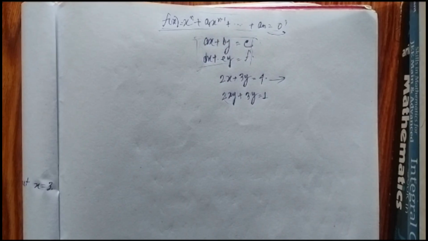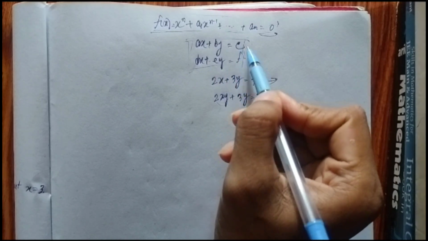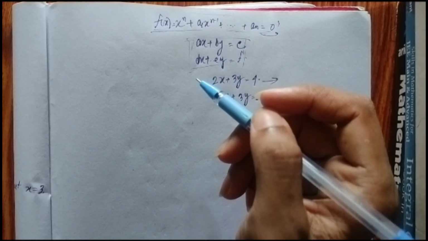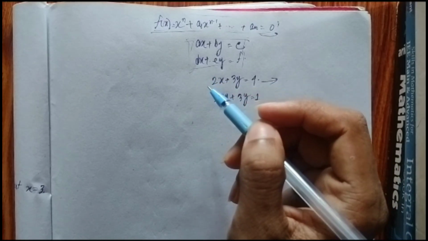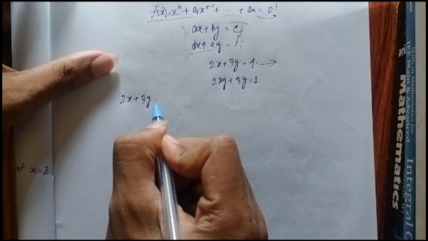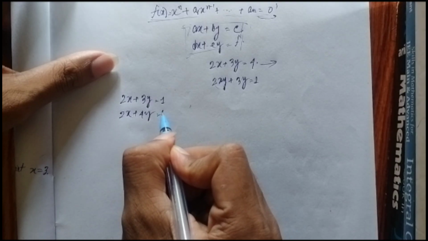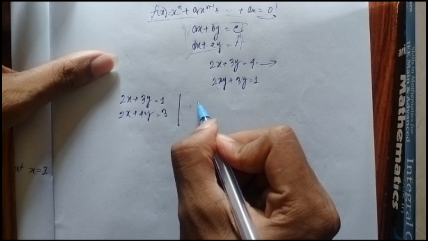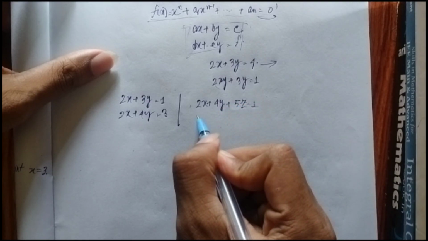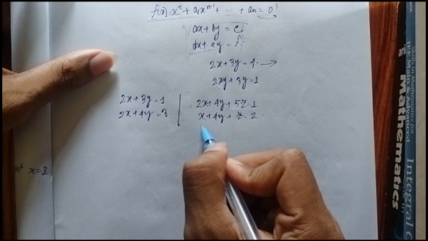Now, as linear algebra is the study of systems of linear equations, first of all we need to understand why linear equations arose. Let me take an example of a system of linear equations. Let's say 2x plus 3y equal to 1, 2x plus 4y equal to 3. This is a system of linear equations. Maybe we can add three variables: 2x plus 4y plus 5z equal to 1, and ax plus 4y plus z equal to, let's say, 2. I am just writing randomly. This is also a system of linear equations.